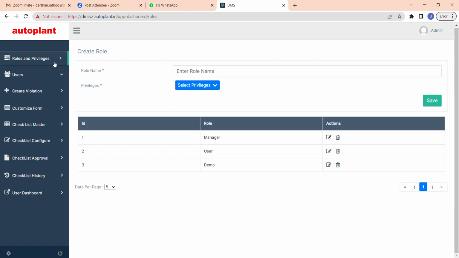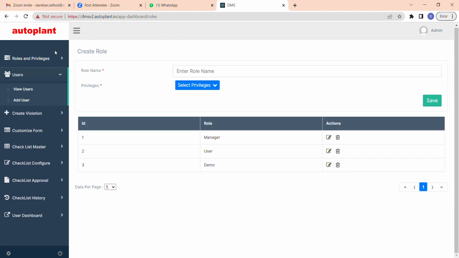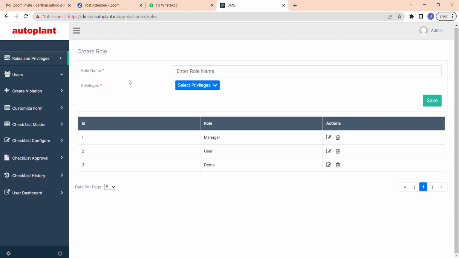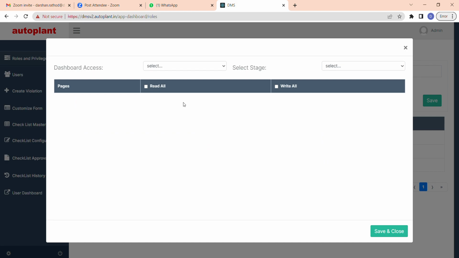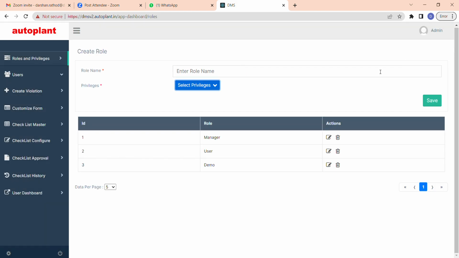In roles and privileges, you can add a role and give them privileges, like whether they should get access to the admin page, that is the Autoplan page, or access to the user page.